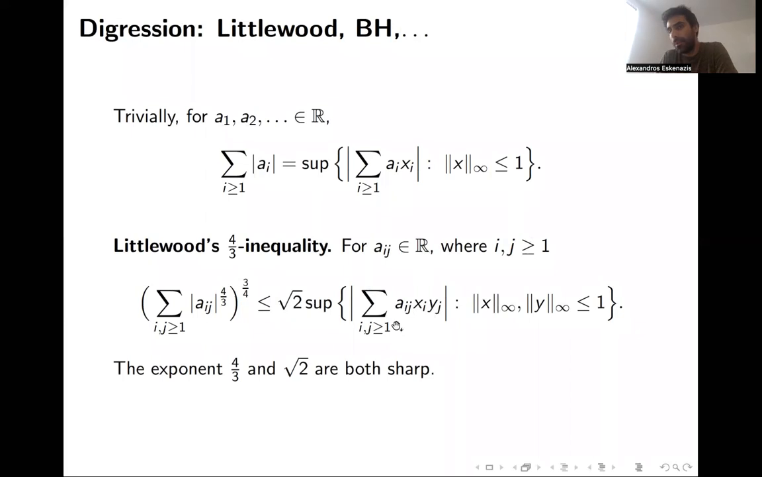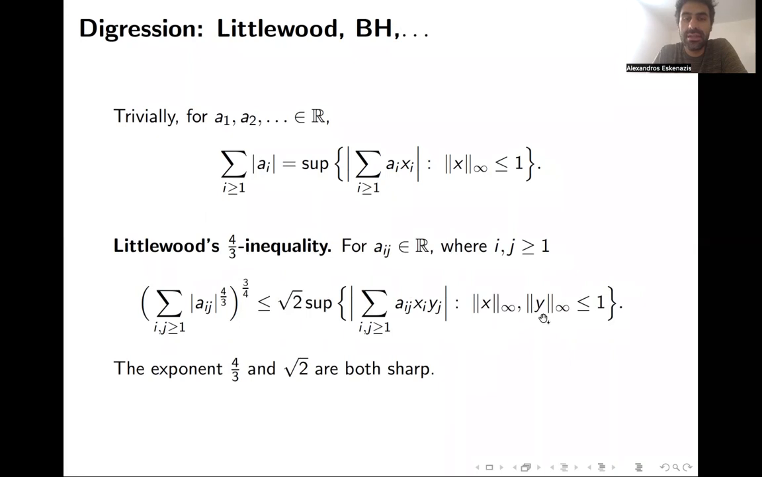This is, of course, bounded above by the little l1 norm of the aij's, by the triangle inequality. That's trivial. But Littlewood's inequality tells us that it's bounded below by a different little lp norm, where the p is equal to 4/3. And there's this constant square root of 2, which is independent of everything. And what's amazing is that the exponent 4/3 and the constant square root of 2, which was actually proven more recently, are both sharp. So this is a reversal, in a way, of the triangle inequality for this kind of bilinear form, but you are forced to take a different exponent rather than one.